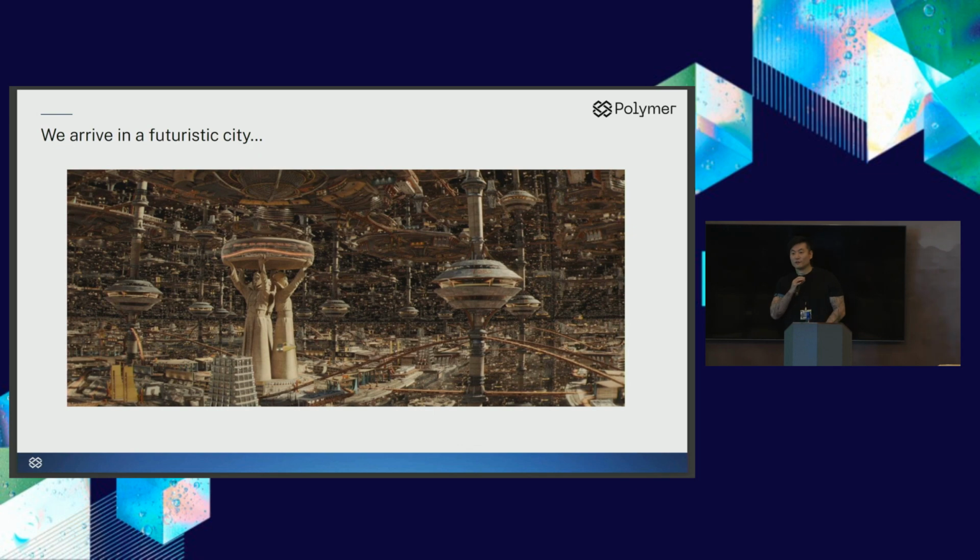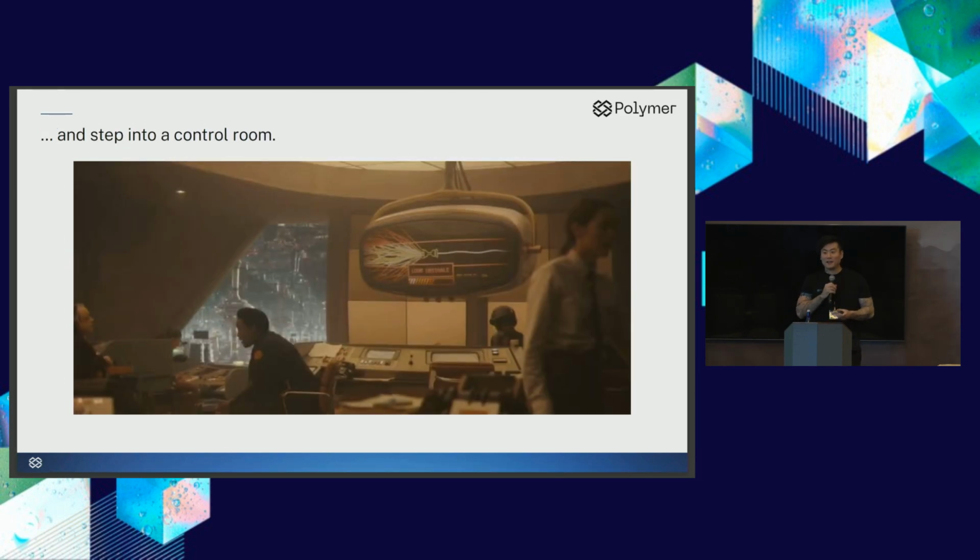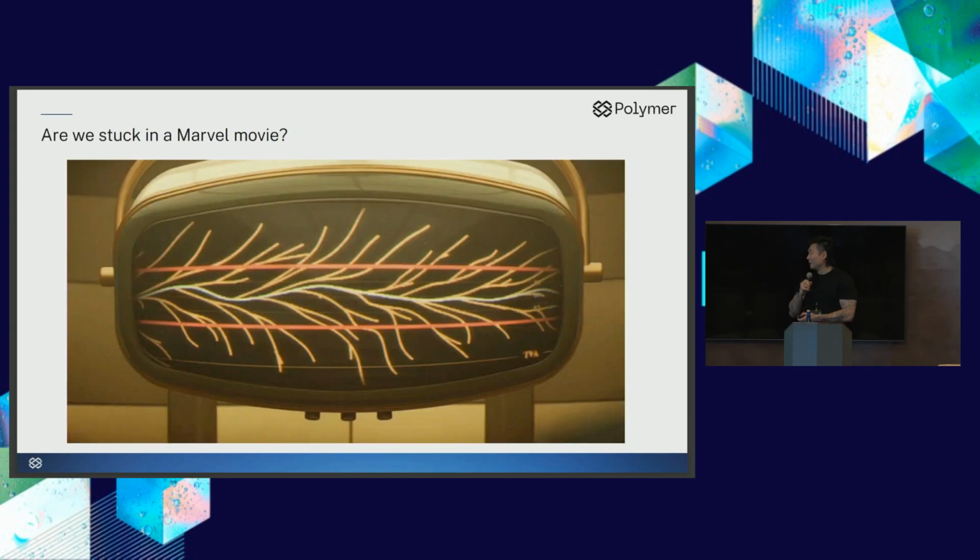So to start the talk, I want to go on a little bit of an adventure. Let's say we're traveling through space. We arrive at this really futuristic looking city. There's a lot going on here. And we get led into this room. In this control room, we have a bunch of guards monitoring a screen. And what's on this screen?